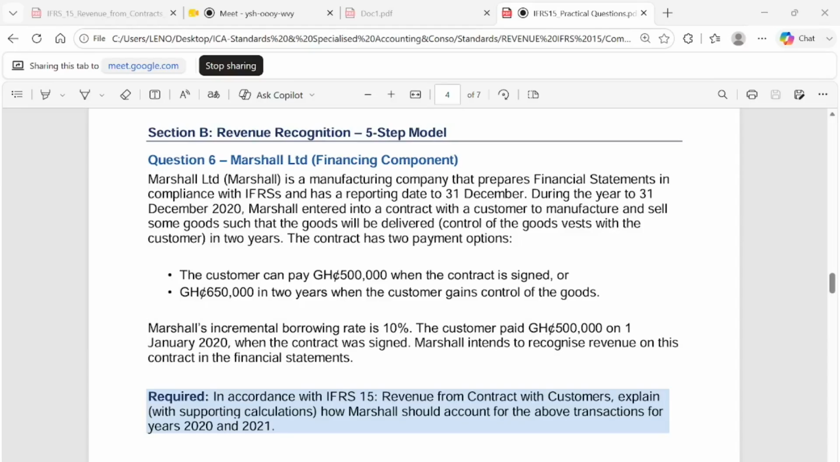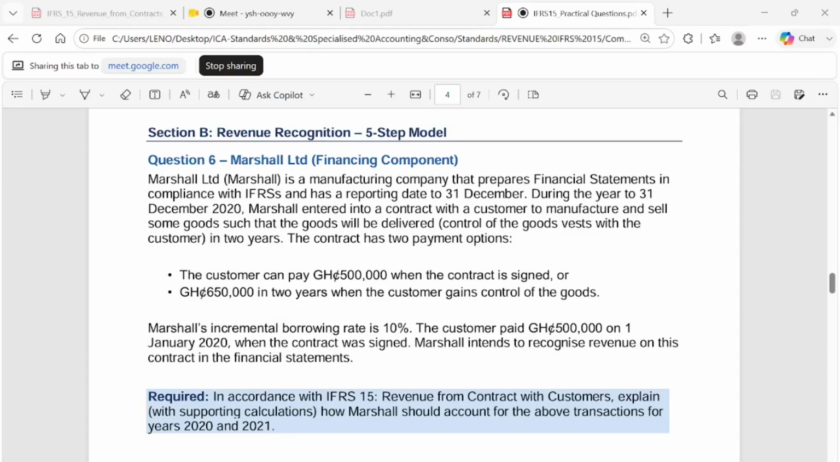The customer paid. So clearly the customer has opted for option 1. The customer paid 500,000 on 1st January 2020 when the contract was signed. Masha intends to recognize revenue on this contract in the financial statement. So clearly, the customer has agreed to pay in advance and receive the goods in 2 years' time.